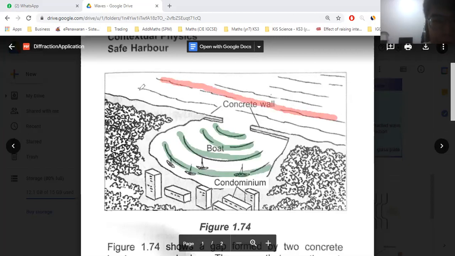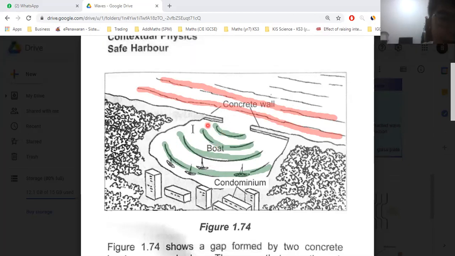Before diffraction, the energy is very high. The amplitude is very high. After diffraction, the amplitude will decrease, right? So that's how we get the calm water inside the harbor here. That's how we get very calm and very smooth water.